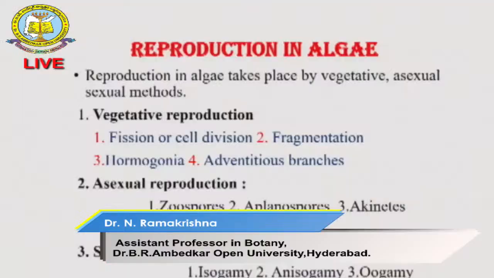Now we are going to discuss the reproductive system of algae. Sir, you already know very well that Thallophyta means an undifferentiated thallus plant, so there is no proper root system, stem system and other parts. In flowering plants, the reproductive organ is a flower. Here in non-flowering plants, how do they reproduce? There is no flower, so a separate system exists. Generally, reproduction in algae is of three types. One is the vegetative reproduction system.